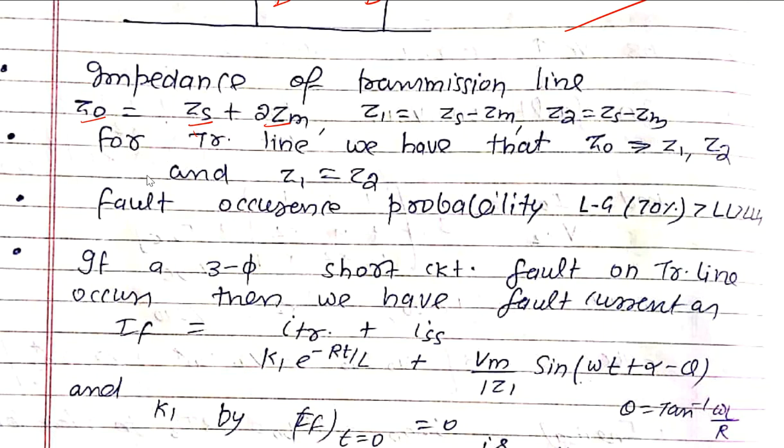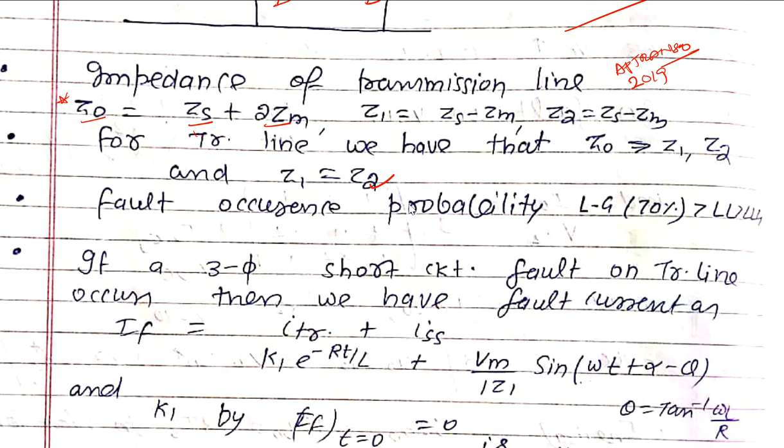to Zs minus Zm. So this is an important question which was asked in the AP Transco 2019 paper. If you go through the 2019 paper, this question is asked. For transmission lines, Z0 is greater than Z1 and Z2, and Z1 is equal to Z2. So the same relationship we discussed.